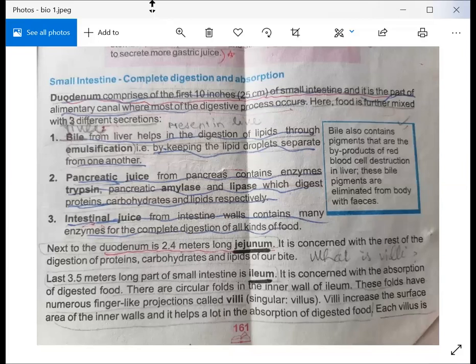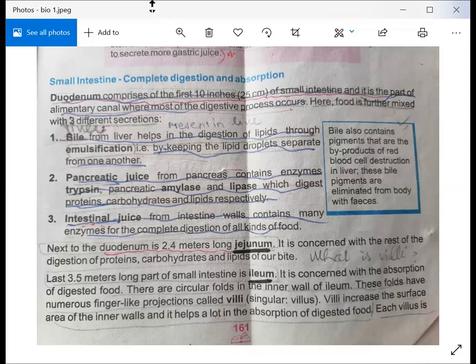Beti, as you know, we are doing the alimentary canal, and today we have to discuss the small intestine. Before that we discussed the oral cavity, then the stomach, the functions of the stomach and how it works, and the special hormones which are produced during digestion in the stomach. Now we will discuss the small intestine.